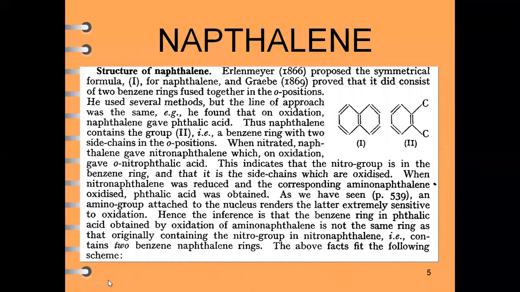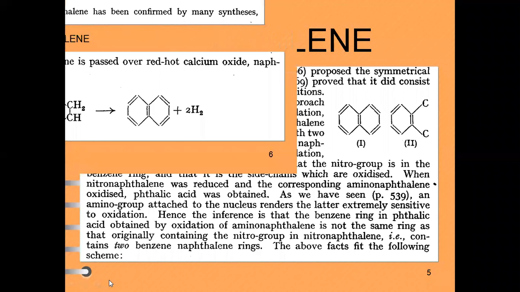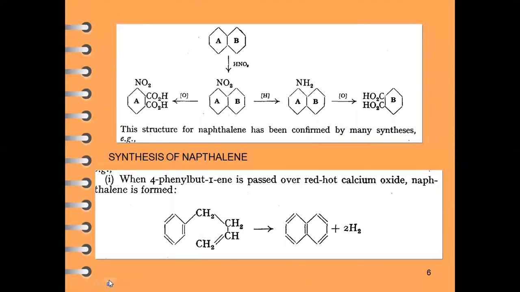There are several methods used for the synthesis of naphthalene. Now we are going to study the structure. Already we have discussed how Erlenmeyer and Graebe proved the structure of naphthalene. For that, first of all, they went for the oxidation, and they produced phthalic acid.